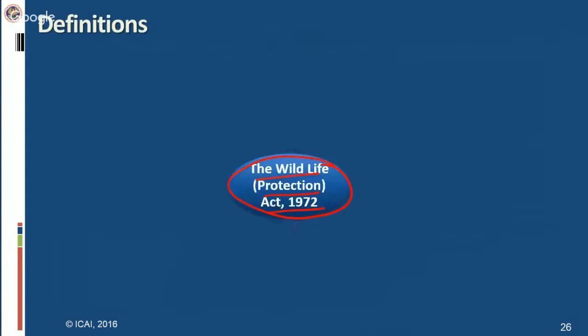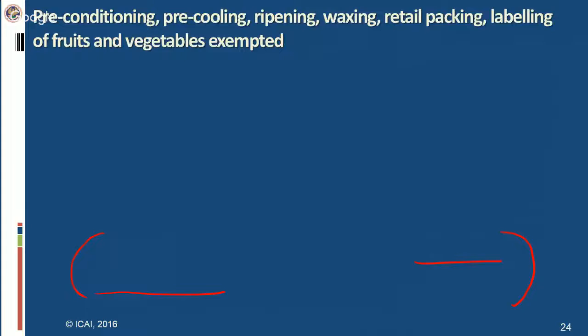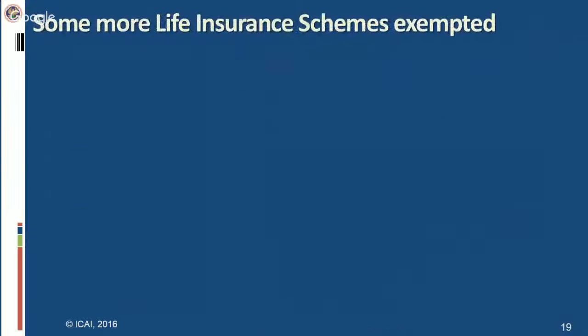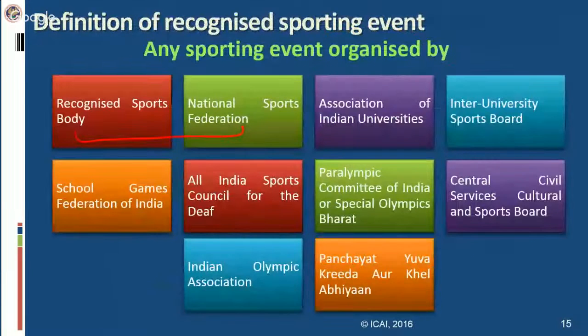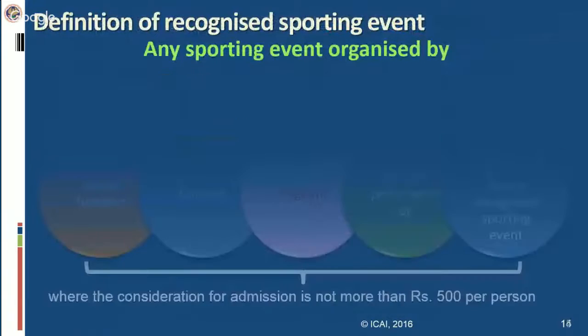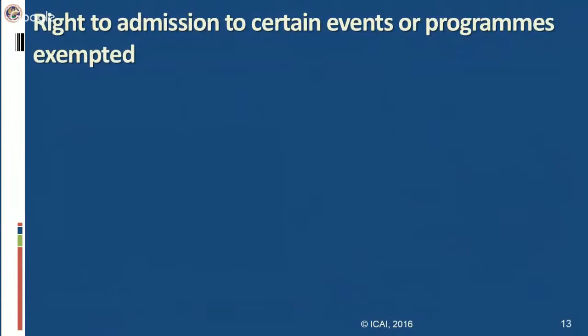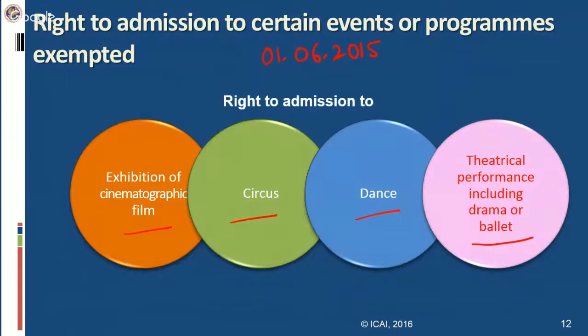Let's go back to that entry so that you may be reminded. This is the entry: right to admission to certain events or programs exempted. So there the circus is specifically excluded from the definition of zoo, but by virtue of this entry, the entry ticket to circus is exempt from service tax.